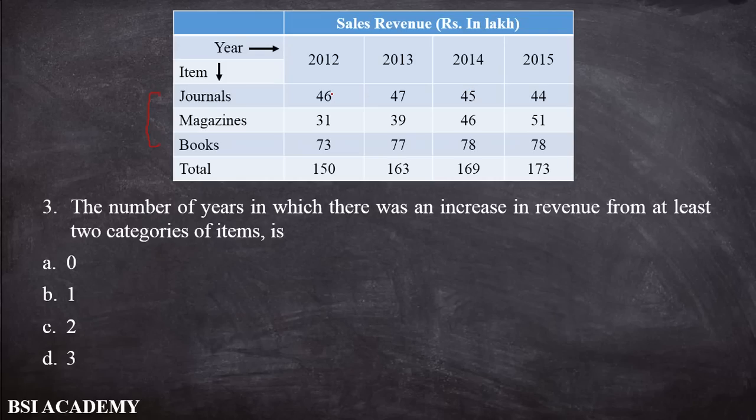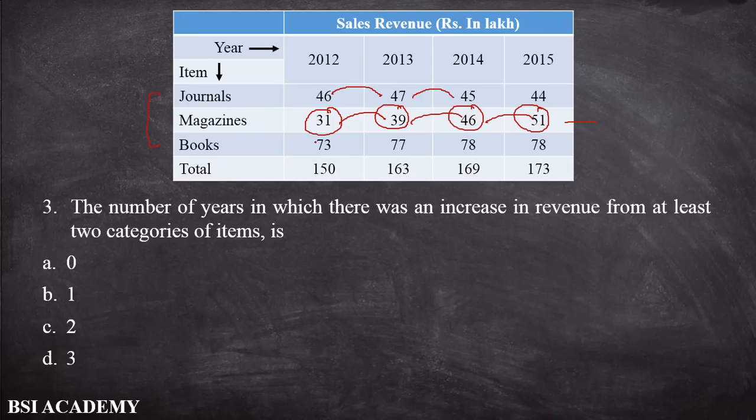So there is an increase from 46 to 47 and a decrease to 45, so we can't select in this manner. Now we select magazine. For the magazine, the value is 31, then 39, then 46, and 51. So there is an increased value in each and every year.